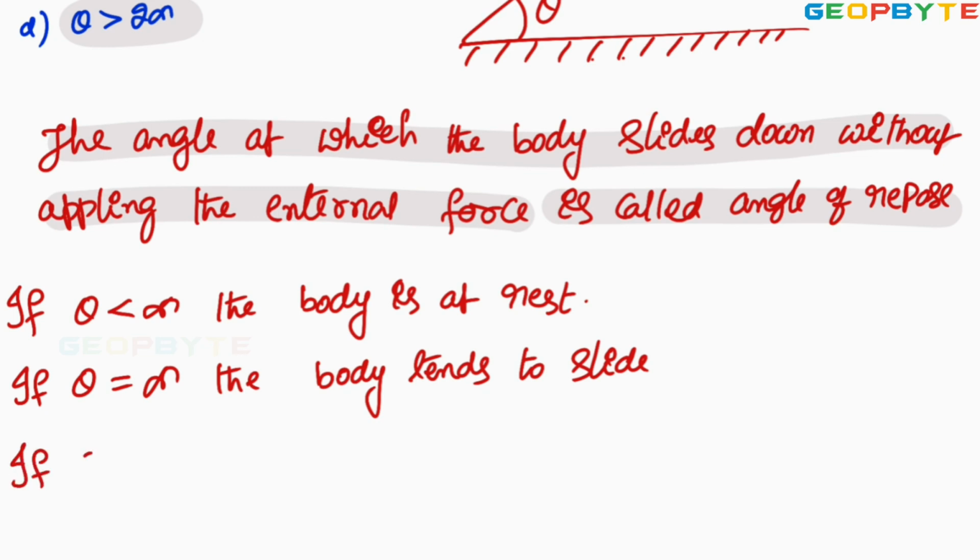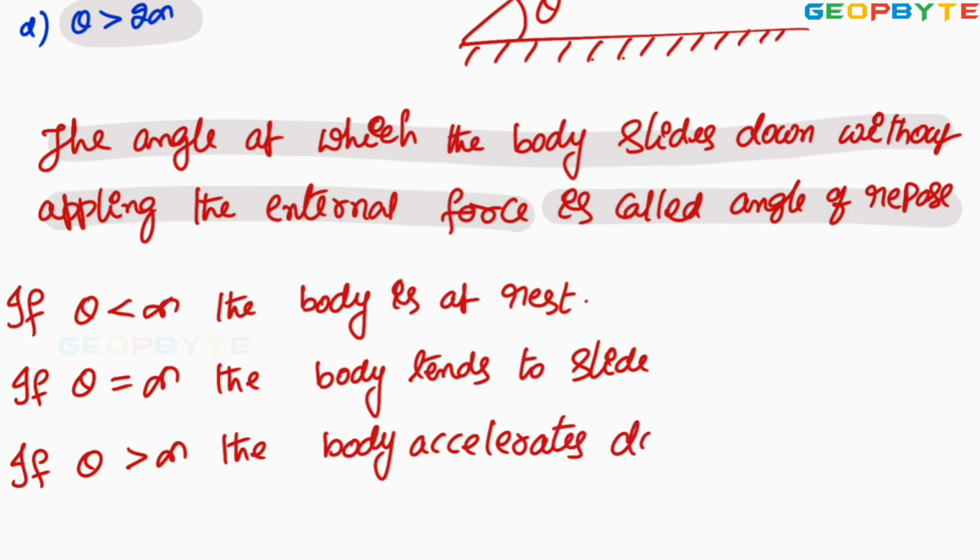If theta is greater than alpha, the body accelerates downwards. Now these three conditions are very, very important.